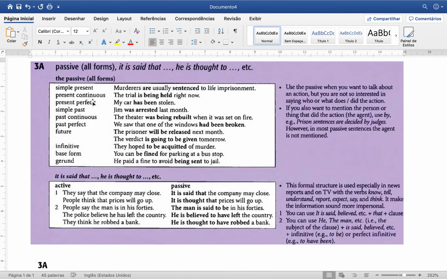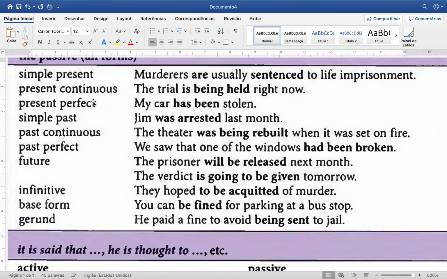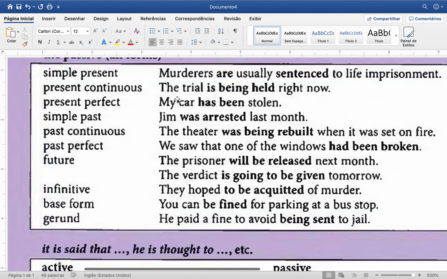If it's in the present continuous, you have the verb to be in the present continuous, so the trial is being held right now. Present perfect, my car has been stolen. So the verb to be is in the present perfect and the main verb in the past participle, right?